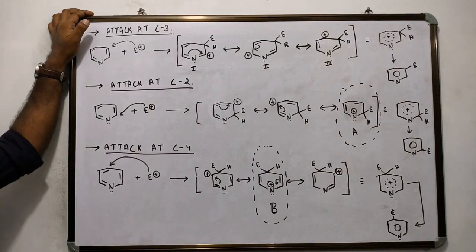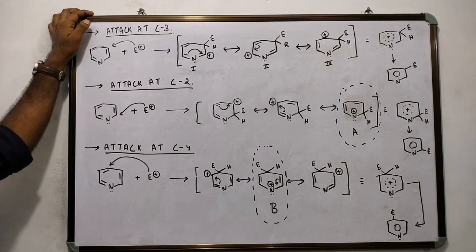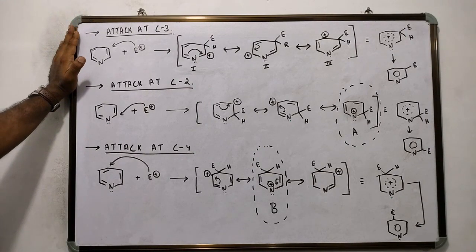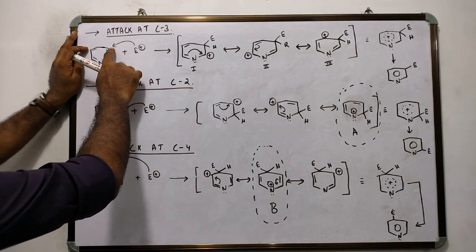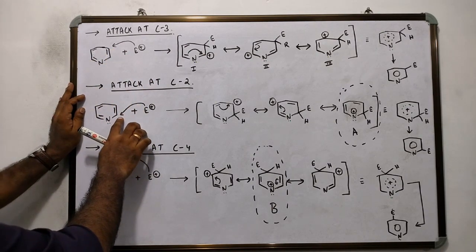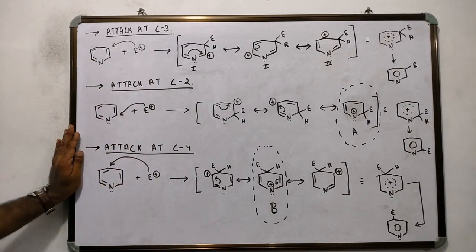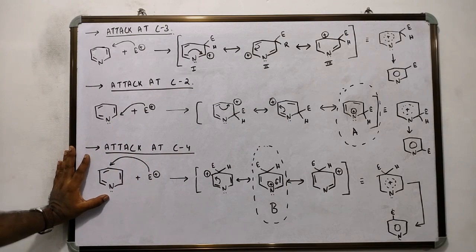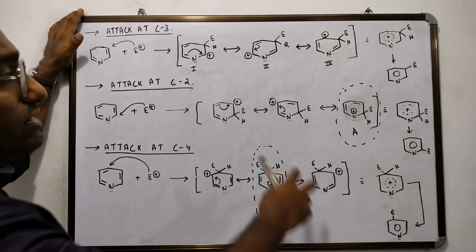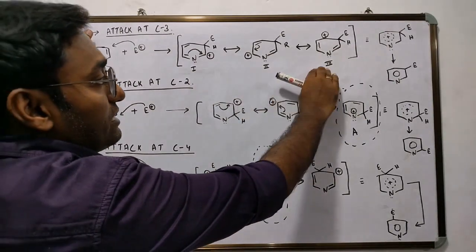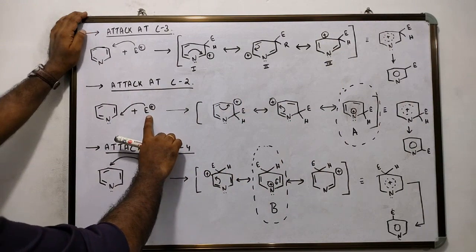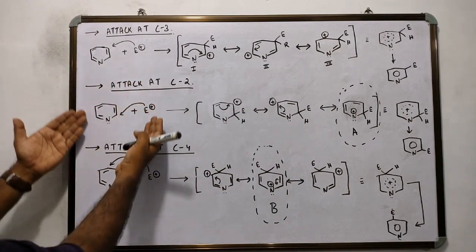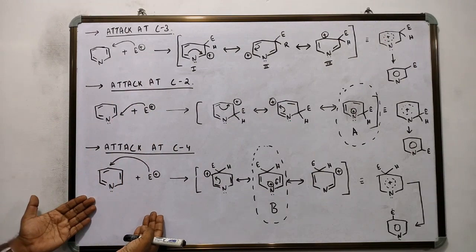Question number 2. At which position of the pyridine ring would the electrophile attack under vigorous conditions? That is, whether the electrophile would attack at position 3 or position 2 or position 4. To know the answer to this question, one has to compare the stability of the intermediate cations that are formed by attack of the electrophile at the third, at the second and at the fourth position.